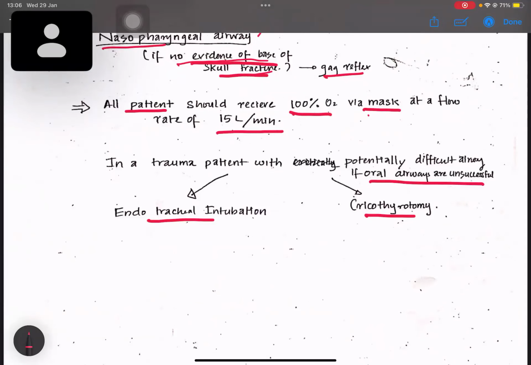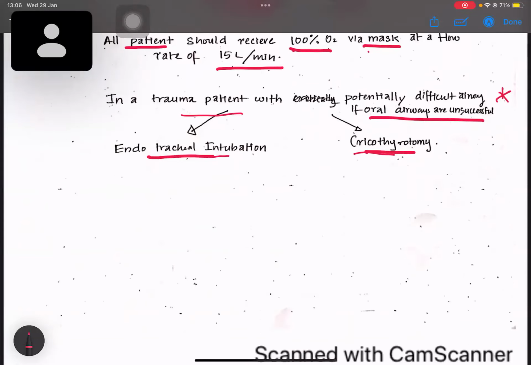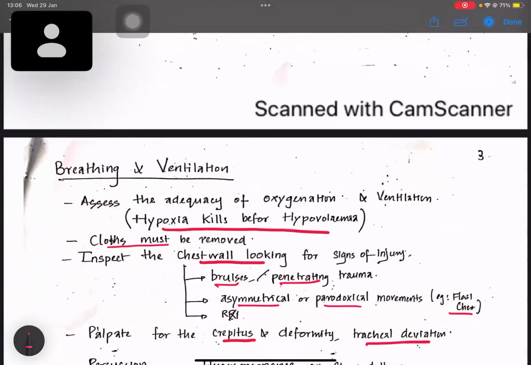In a trauma patient with a potentially difficult airway, if oral airways are unsuccessful, we then go for cricothyroidotomy or endotracheal intubation. They will never ask how to put in an endotracheal tube or how to do a cricothyroidotomy in your MCQs, because these are also key topics.